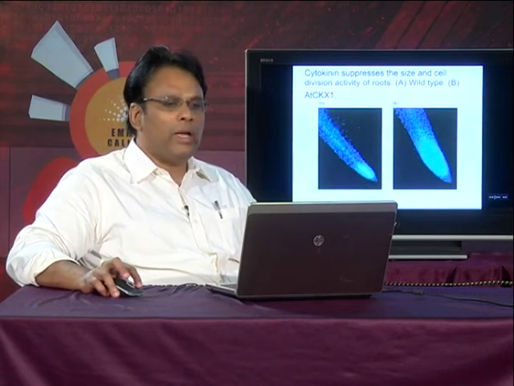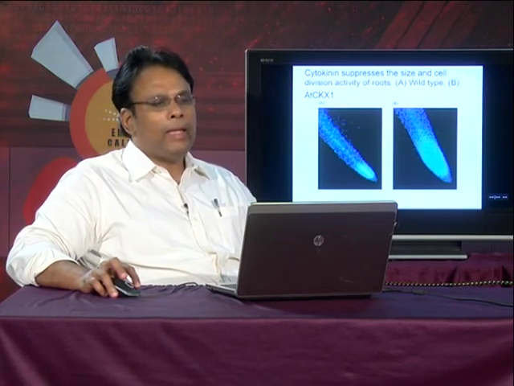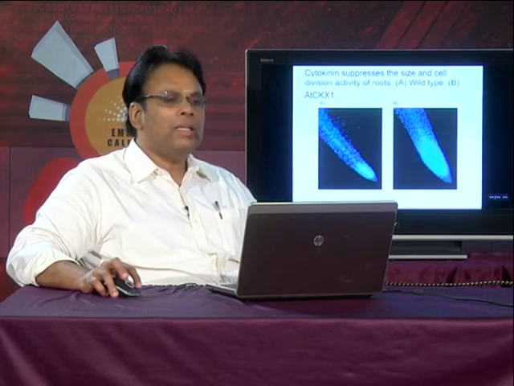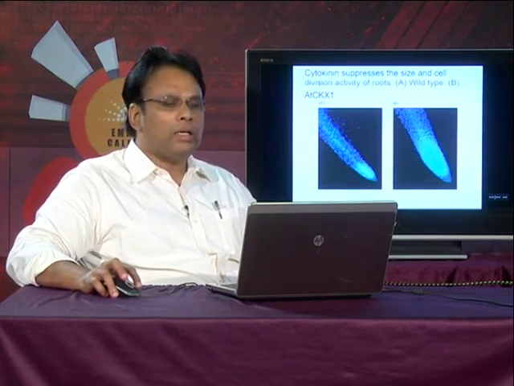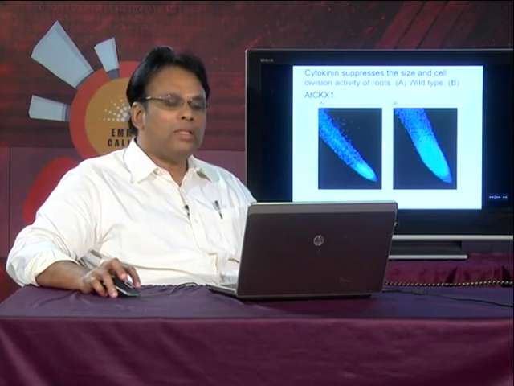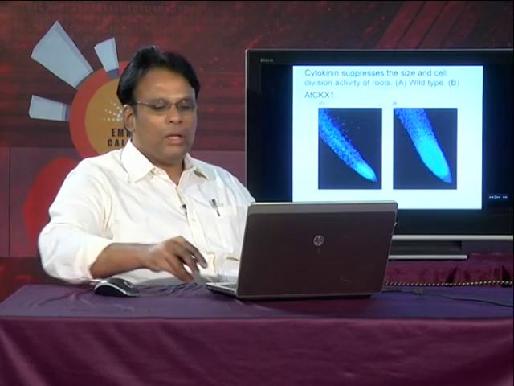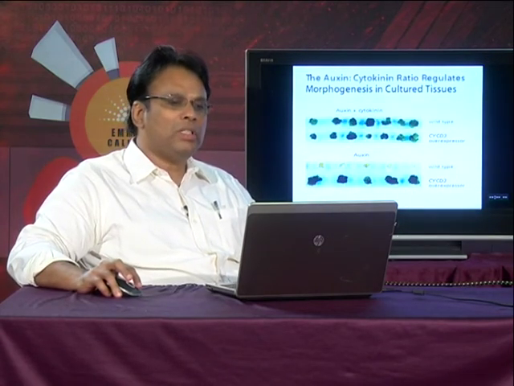And here you can see cytokinin suppresses the size and cell division activity of roots. A is a wild type and B is the transgenic. Here, because of the cytokinin action, it is suppressing the size and cell division. That is why you do not see more thickness of the roots. But in the transgenic type, you can see there is no suppression of the size and cell division is taking place. As a result, there is a thickening of the root occurring over here. The auxin and cytokinin ratio is regulating the morphogenesis in cultured tissues.